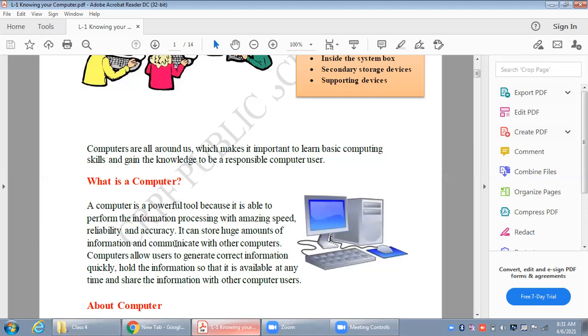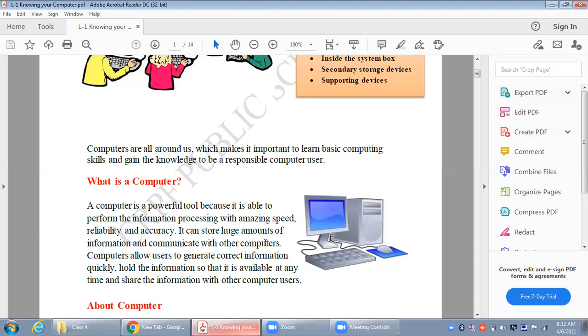Reliable means you can trust computer that whatever it is doing, it will be correct. It will definitely complete the task which you have given. It means you can rely upon computer. And accuracy means whatever computer does will be accurate. There will be no chances of errors. So computer is also doing your work or task accurately.